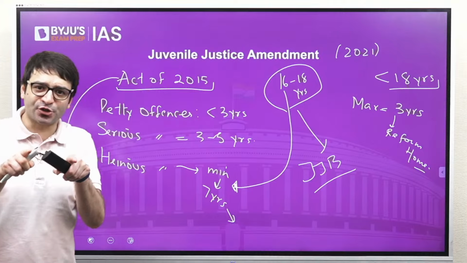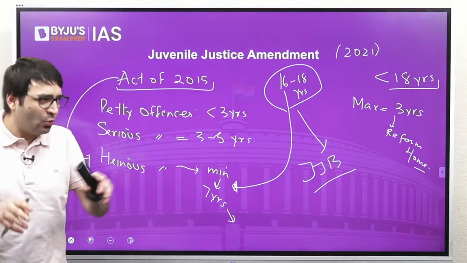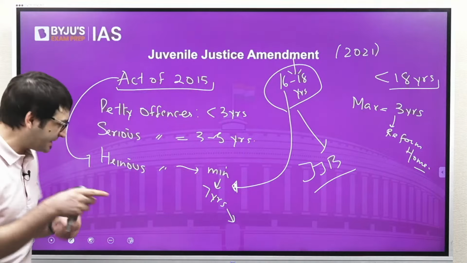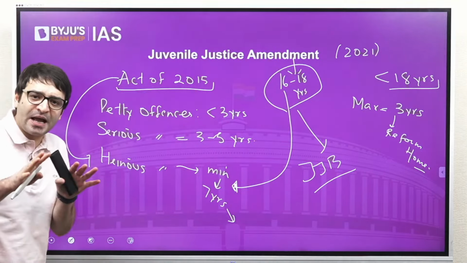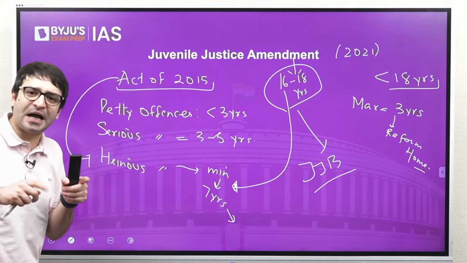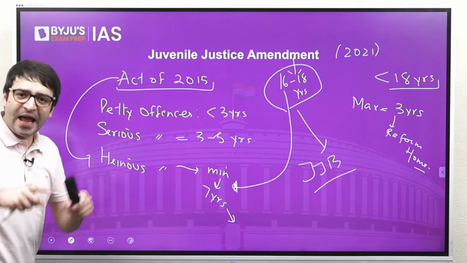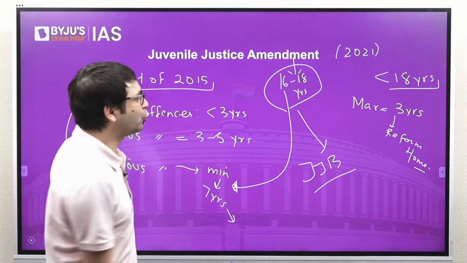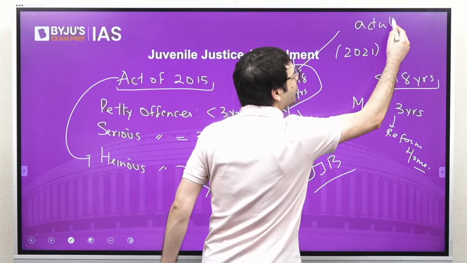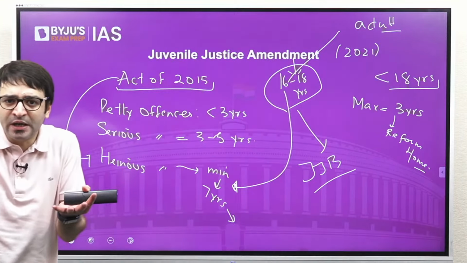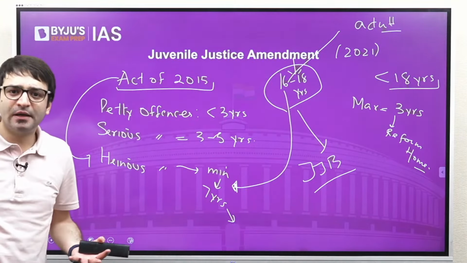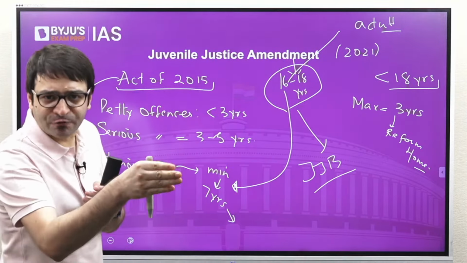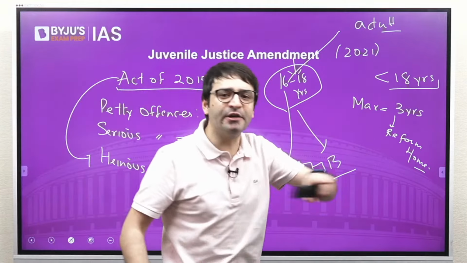And this Juvenile Justice Board will now decide whether this person in the age group of 16 to 18 who has committed a heinous crime, a crime where the minimum punishment under any law is 7 years, should be tried as an adult or not. Previously, he could not be tried as an adult because the maximum punishment given for somebody who has come in conflict with the law is 3 years in a reform home.